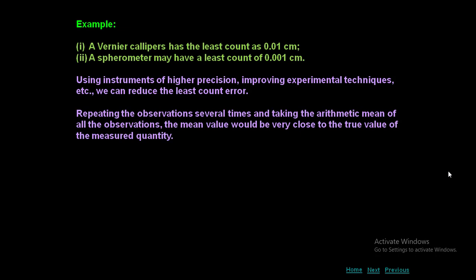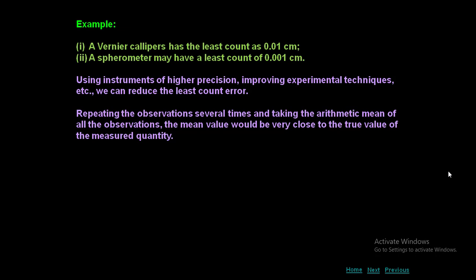Arithmetic mean means, suppose you have taken 3 values. What is the mean of those 3 values? The sum of the 3 values divided by the number of values, which represents the arithmetic mean, or simply mean, simply the average of all observations. The mean value would be very close to the true value of the measured quantity. That's the reason whenever you perform the experiment, the teacher will ask you to repeat the experiment maybe 3 times or 5 times based on the experiment.